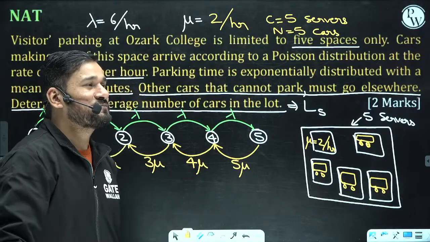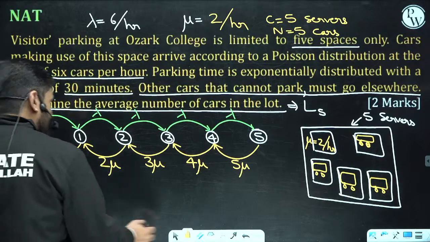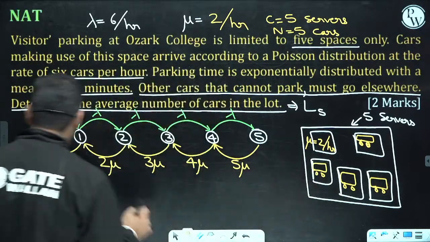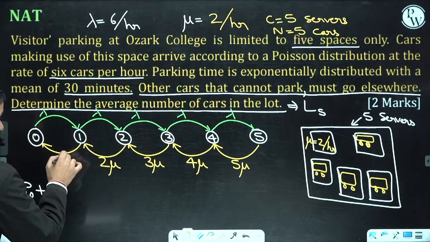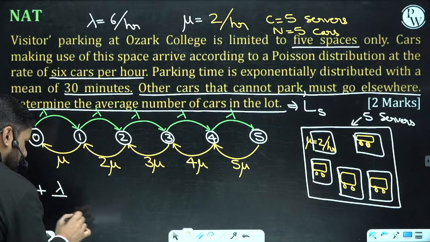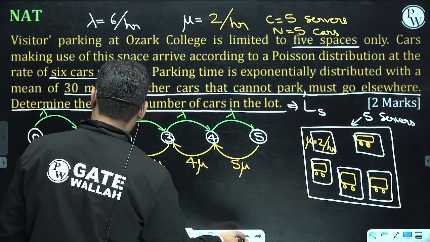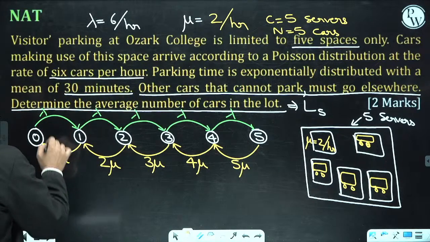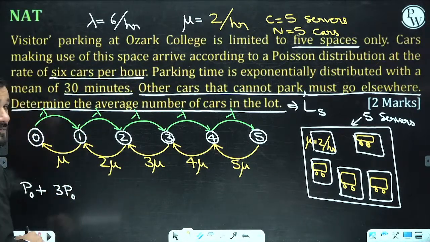See how easily we are going to solve this problem. Let us find out P0 first. P0 plus lambda upon mu. Let me put the values of lambda and mu. Lambda upon mu is 3, so P1 is 3P0.